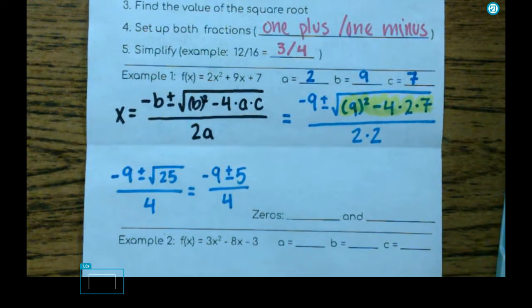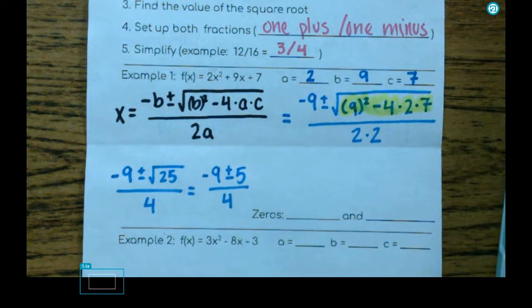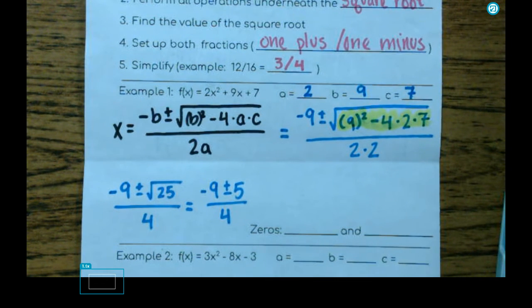And if you guys remember back when we were doing square roots in 7.2, how we made you write plus or minus, look, that plus or minus is already there for you. That brings us through step 3.